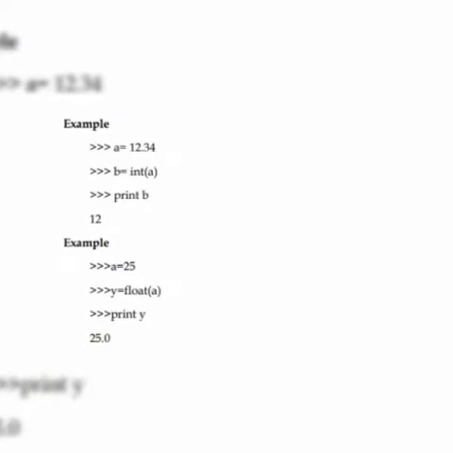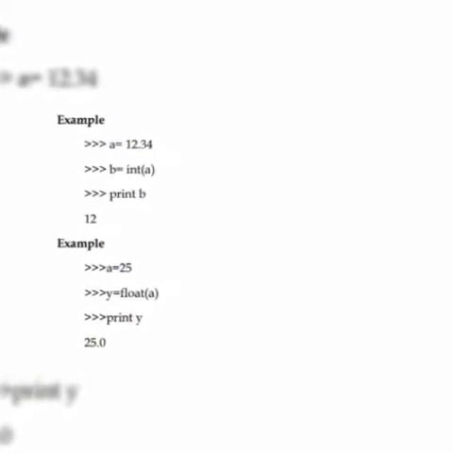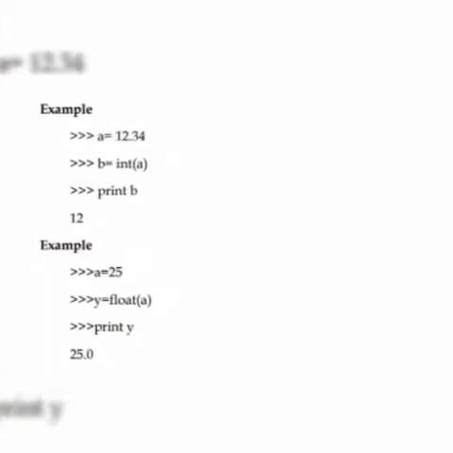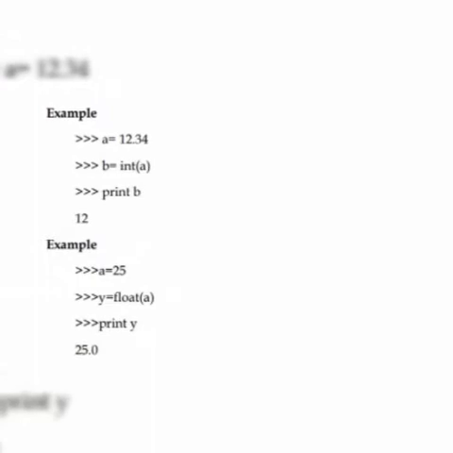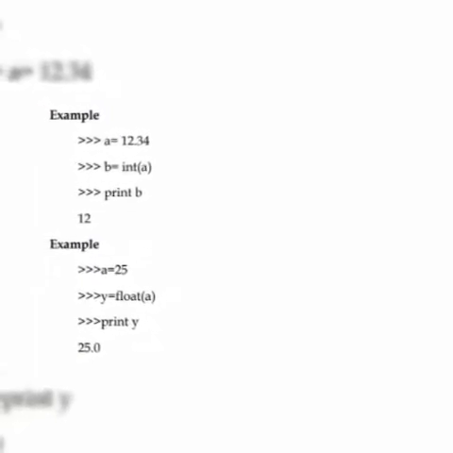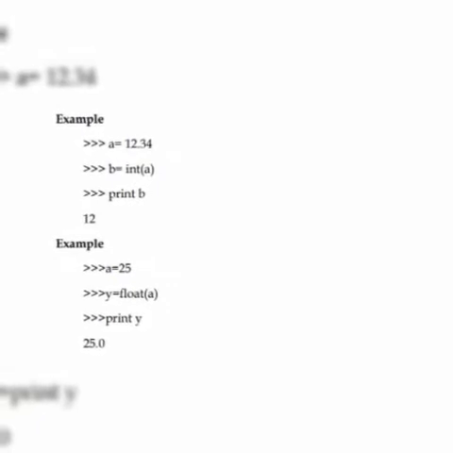For example, here I have written type, and then I have used single quotes, good morning, that it's a string. It will tell me type str, that is this is a string type variable.